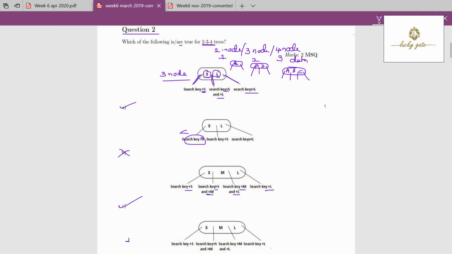Now this is option D. What is given in option D? Left subtree is greater than S is given. It is incorrect. So option D is incorrect. So what is true for question number 2? Both option A and option C are true for question number 2.